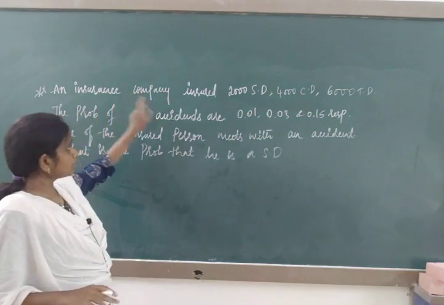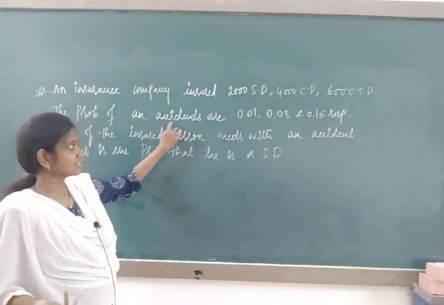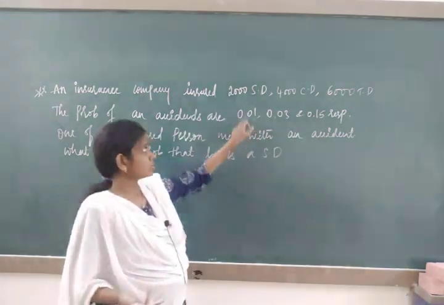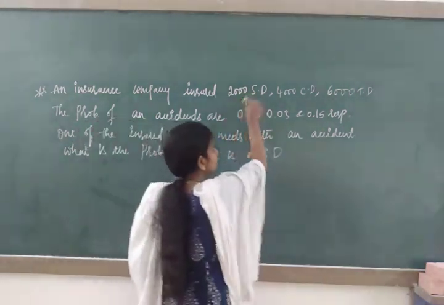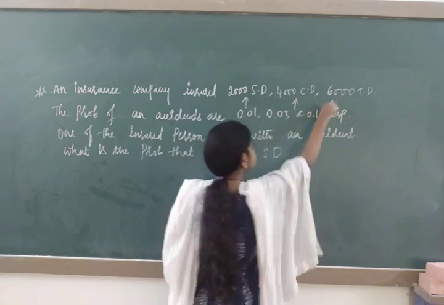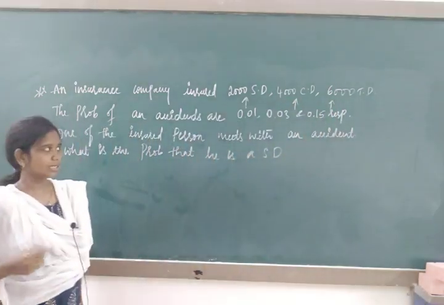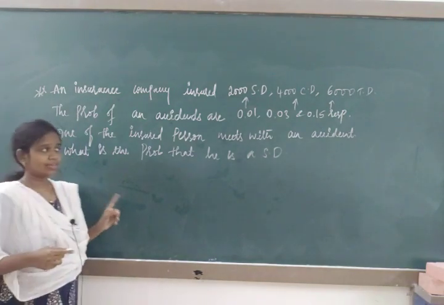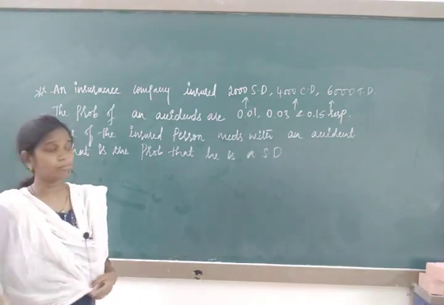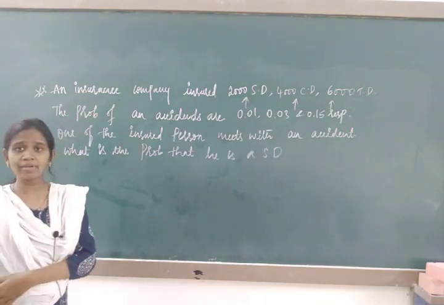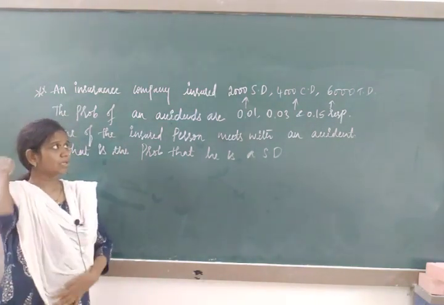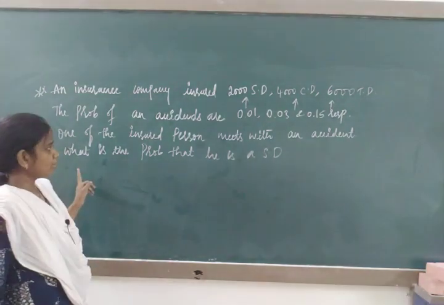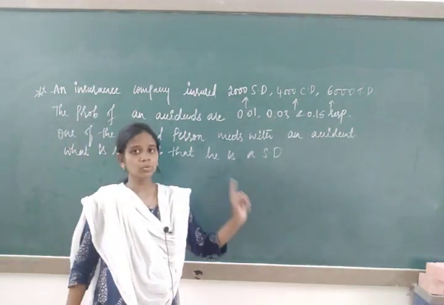And these persons are going to meet with an accident. The probability they have also given: 0.01 for the scooter driver, 0.03 for the car driver, and 0.15 for the truck driver. One of the persons is going to meet with an accident. Which person, we don't know, because we have all the accident probabilities. It is going to be either the scooter driver, car driver or truck driver. Now we have to find the probability that he is a scooter driver.